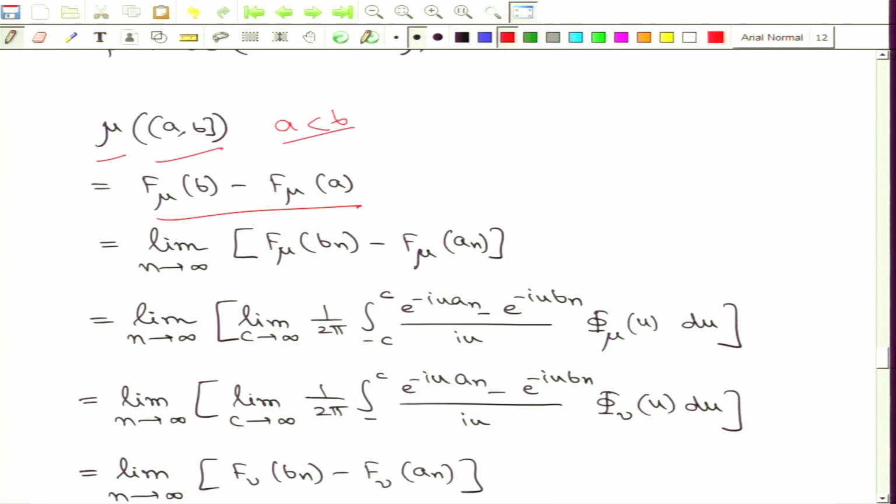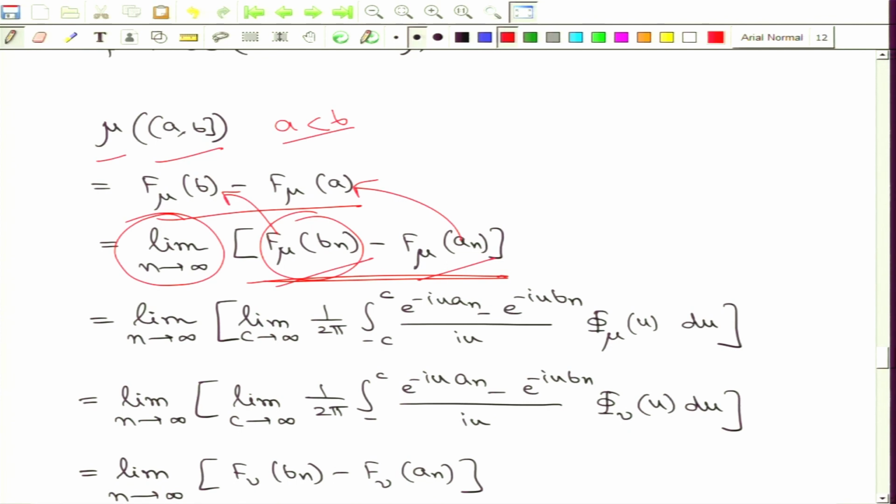But now, using the right continuity of the distribution function, as b_n decreases to b and a_n decreases to a, this quantity will go to this quantity and that quantity will go to that quantity, and therefore, we can rewrite it in terms of the limit of these differences.